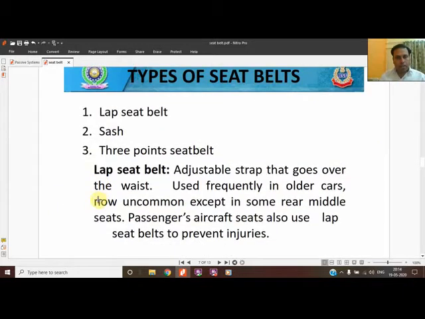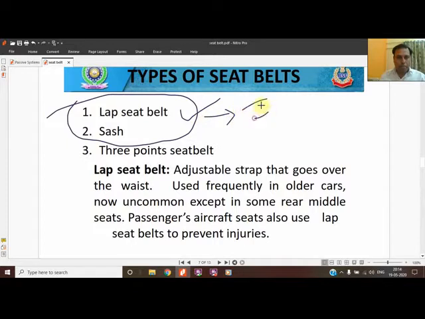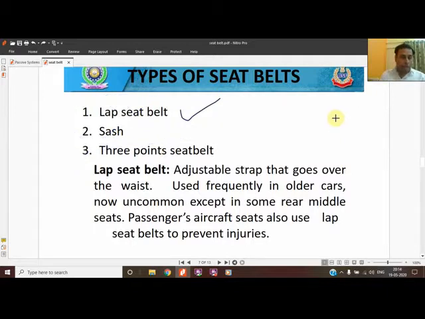So what types of seat belts are there? There are 3 types of seat belt. One is the lap belt. Although the first 2 were the initial generations of the seat belt, these days both have been replaced by the third one, called the 3-point seat belt. But as a curriculum, as a syllabus, we will cover all 3, even though the first 2 are no longer used because of the safety features, and the 3-point belt is more and more popular these days.